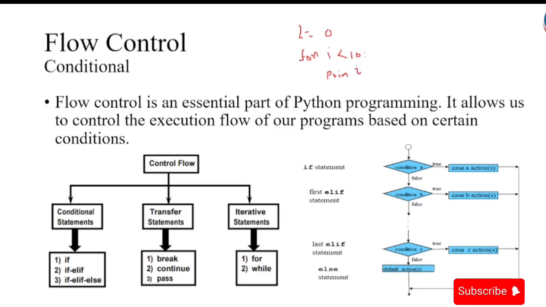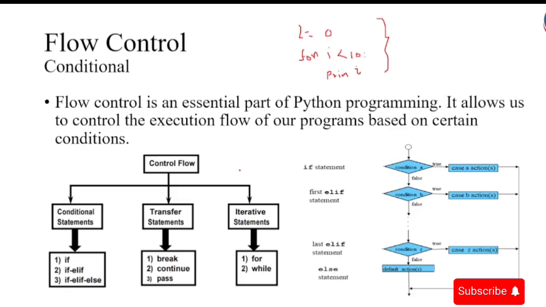Right? So this code will print up to 10 values. Instead of writing print 1, print 2, print 3, print 4, these 3 lines of code will print up to 10 values in total. So that is what I mean by explicit programming.